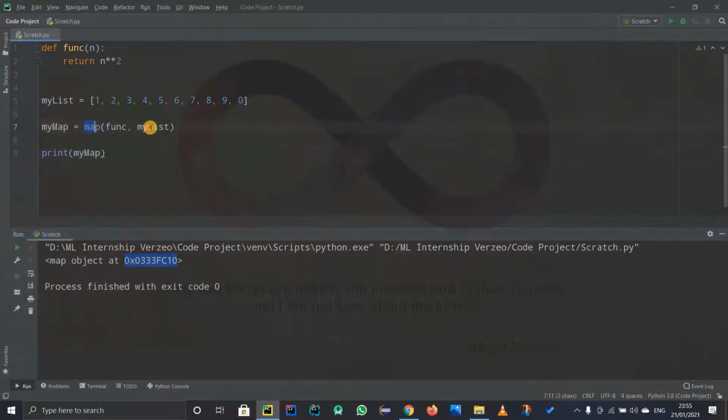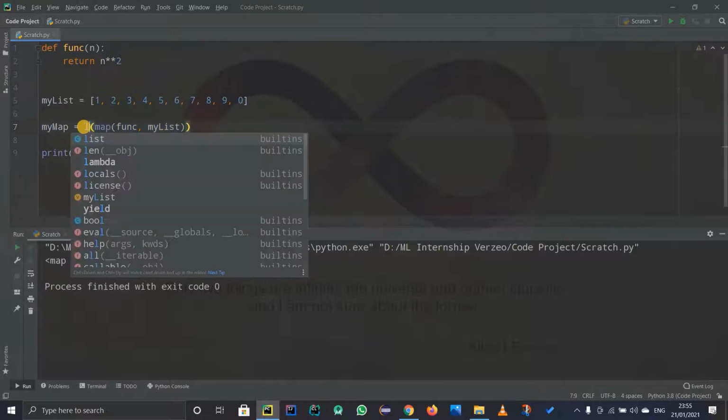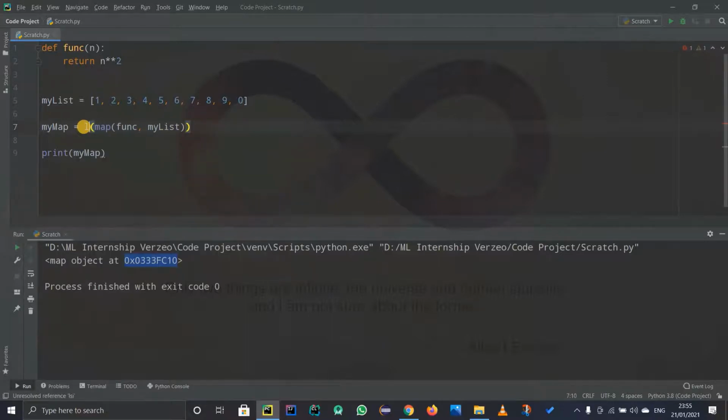So why do I need a list? That's what map does actually. I'll explain it to you all after I get the output. So let us convert it into a list. This is a map object, as it is already saying. So just pass this object to a list. We are basically typecasting it to a list. So list, and then in round brackets we pass the object, which is a map.